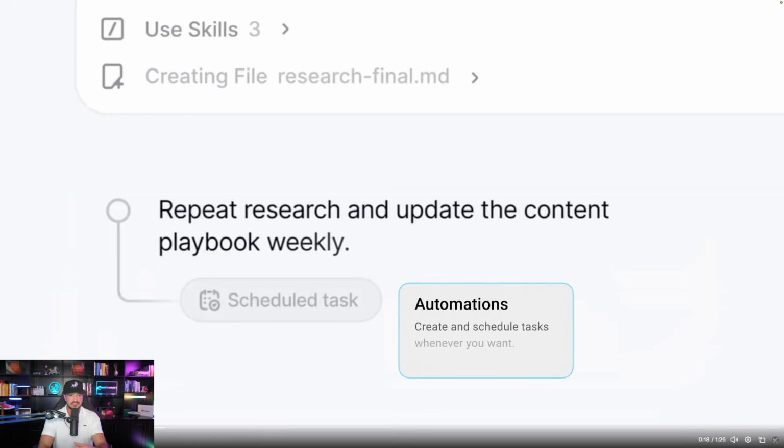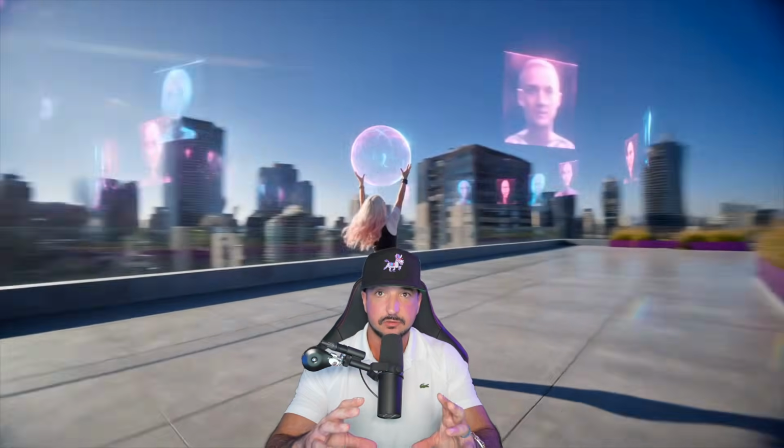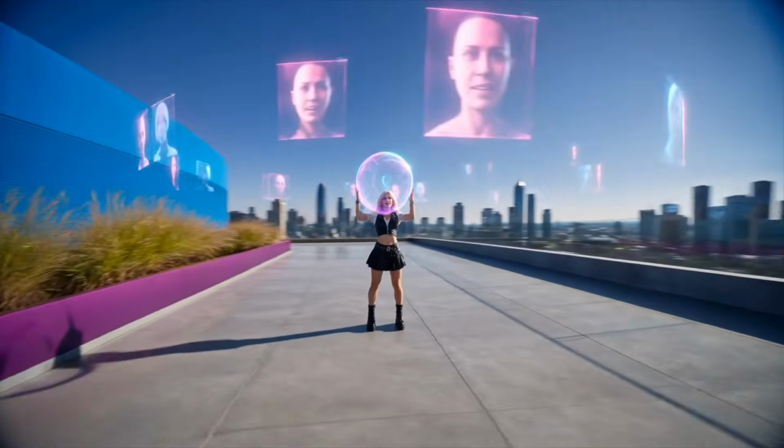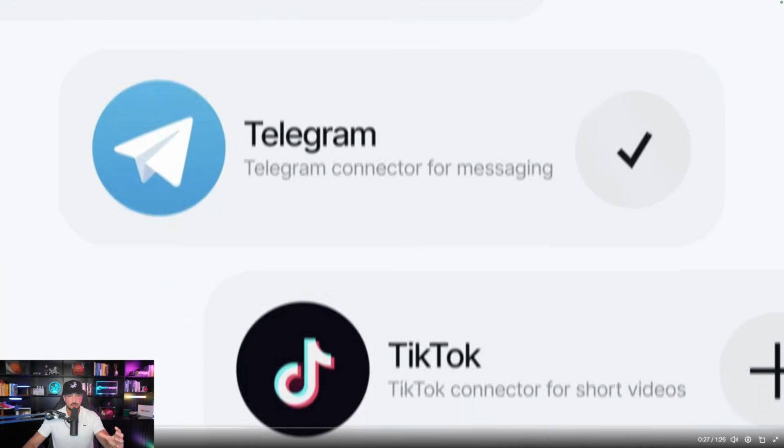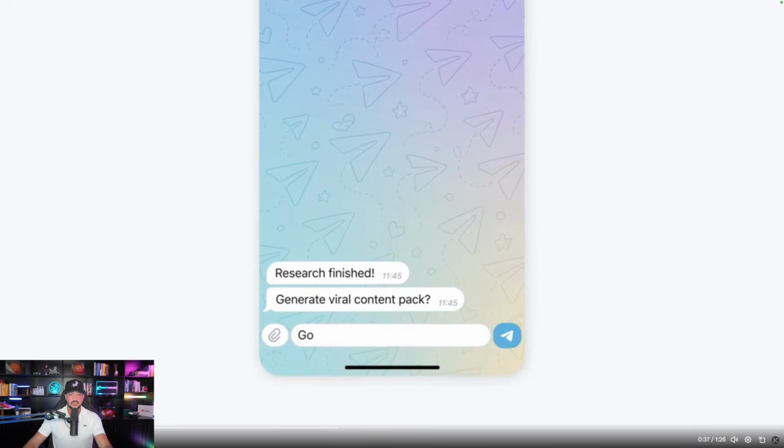We also have AI bots to where we can schedule things to be done weekly, like researching and updating content. And then the other thing I love is the ability to add connectors. This is the edge. Just simply select connectors, and then you can see all of these apps that we can add, which this is the one that was connected with Telegram. In fact, we're gonna try this one today. I wanna make sure that we're notified on Telegram, and then that way we can go back and view our work.